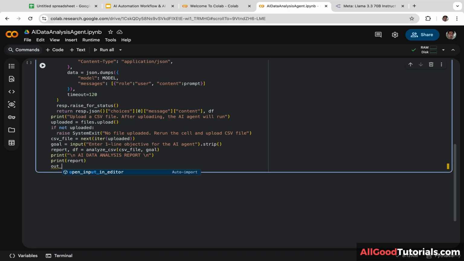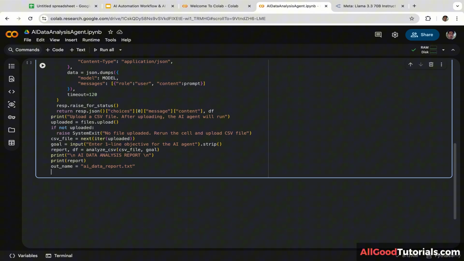I'm going to name it outname: ai_data_report.txt. So the file format will be txt. Next, we are going to open a text file for writing using UTF-8 encoding.